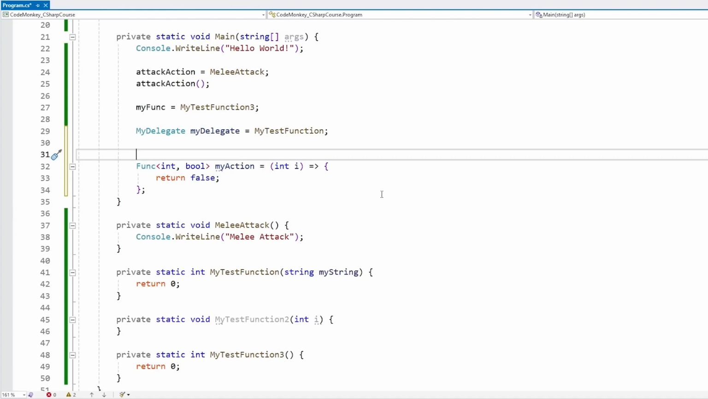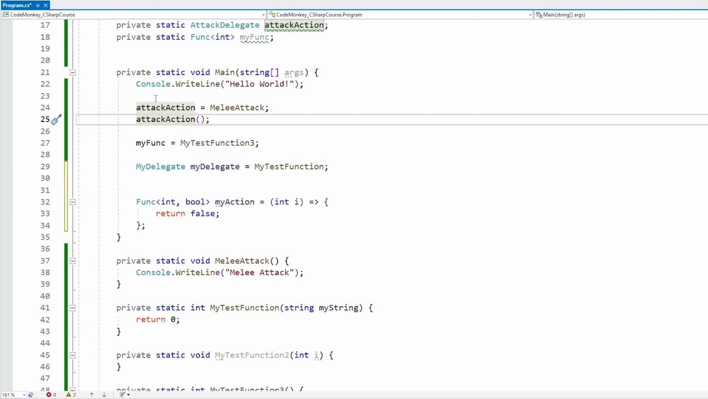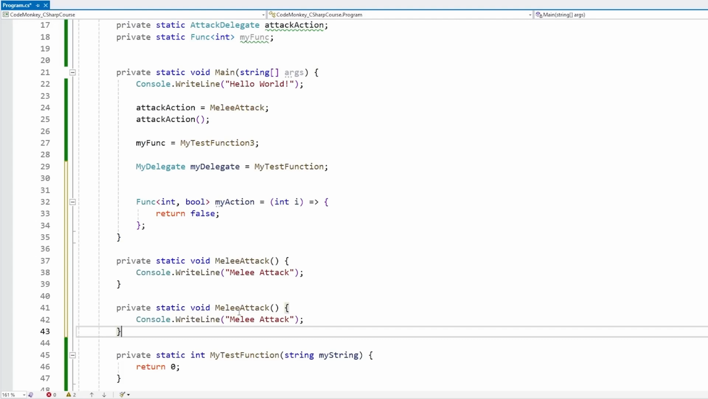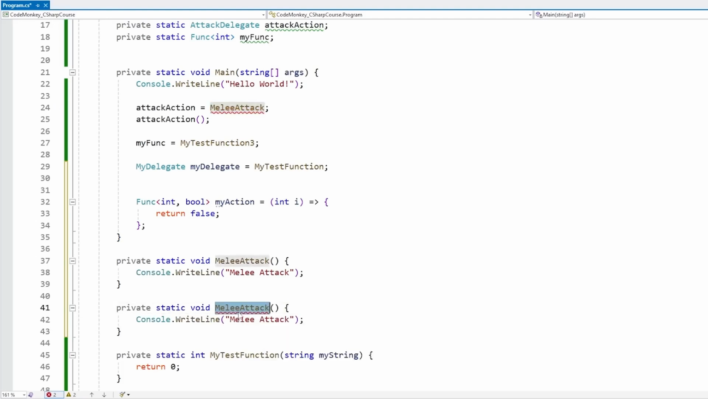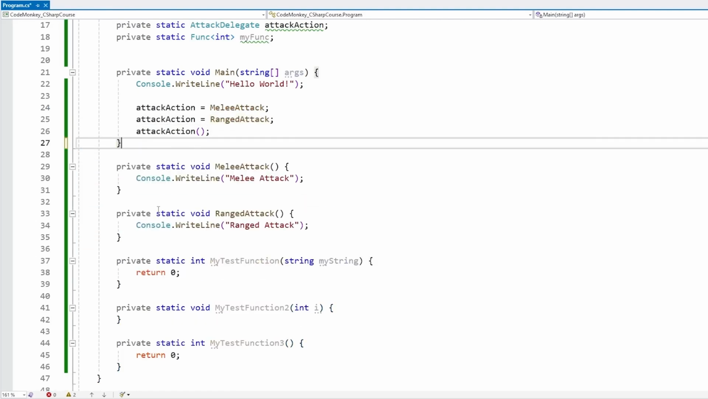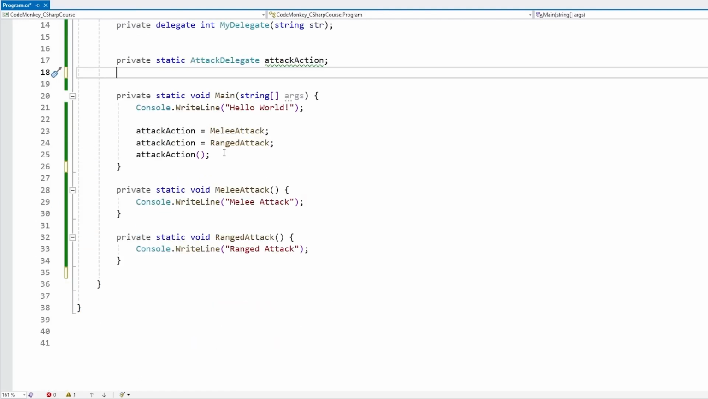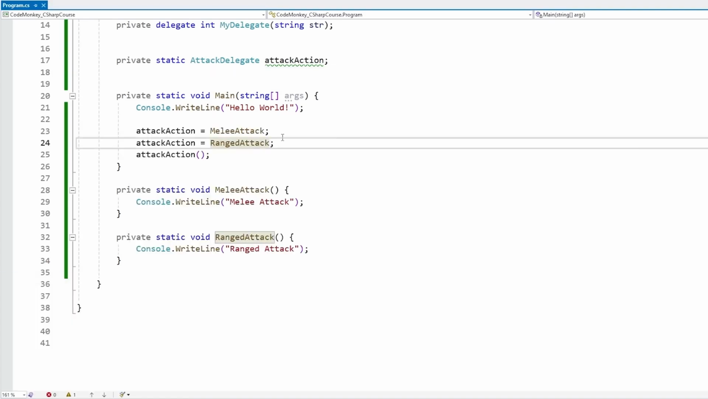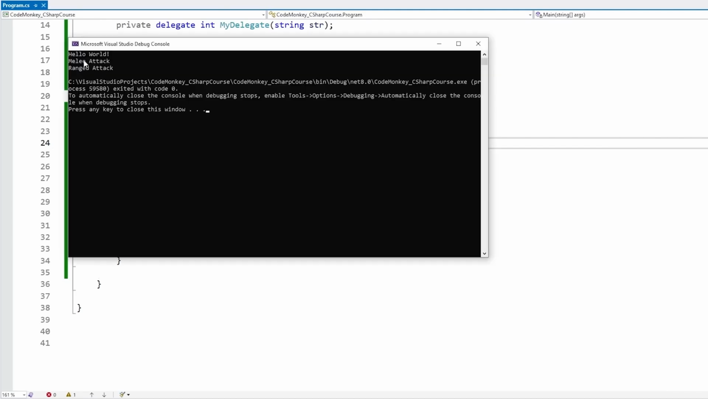Now, one interesting property about delegates is multicast, meaning how you can store multiple functions inside a delegate. So for example, let's see here our attack action. We're assigning it to just the melee attack. Let's make another one. Let's make a range attack. And over here, if we assign it to the range attack, and let's just get rid of the other code. So if we run this code, there we go, it only runs the range attack. However, instead of assigning, we can do plus equals. And now if we run this, there we go, now it ran both.